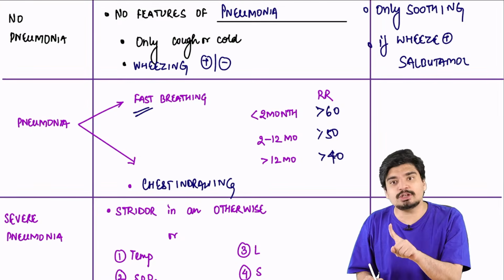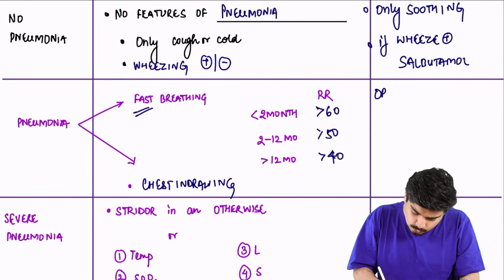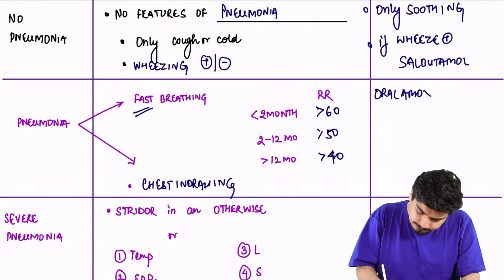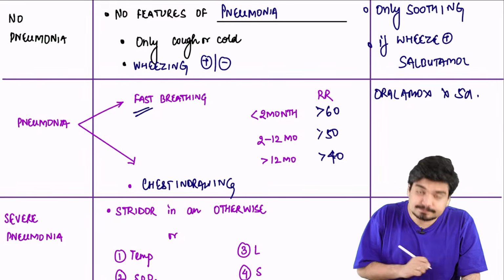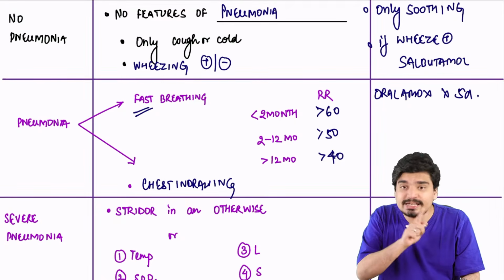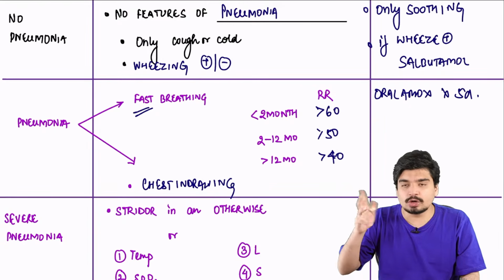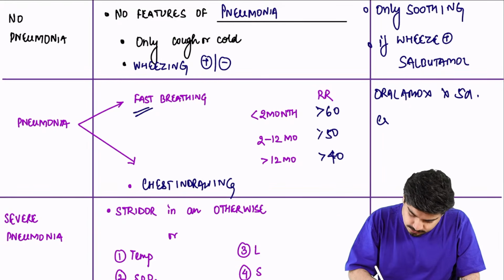If there is pneumonia, you need to give antibiotic. So here you will give oral amoxicillin for 5 days. You will explain the danger signs to parents and send them home, because oral amoxicillin can be given at home.